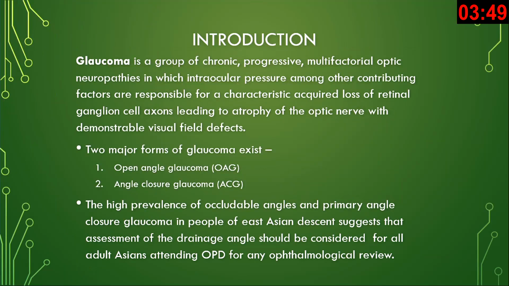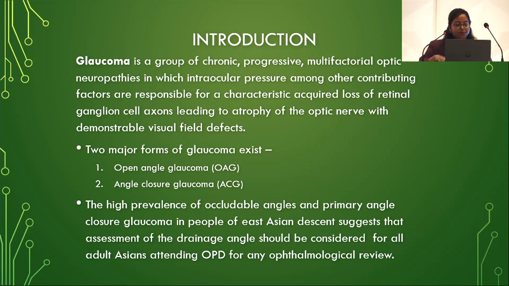Glaucoma, as we all know, is a group of chronic progressive multifactorial optic neuropathies in which intraocular pressure, among other contributing factors, is responsible for a characteristic acquired loss of retinal ganglion cell axons, leading to atrophy of the optic nerve with demonstrable visual field defects. Open angle and angle closure are two types. High prevalence of occludable angles and primary angle closure glaucoma in people of East Asian descent suggests that assessment of drainage angle should be considered for all adult Asians attending OPD.